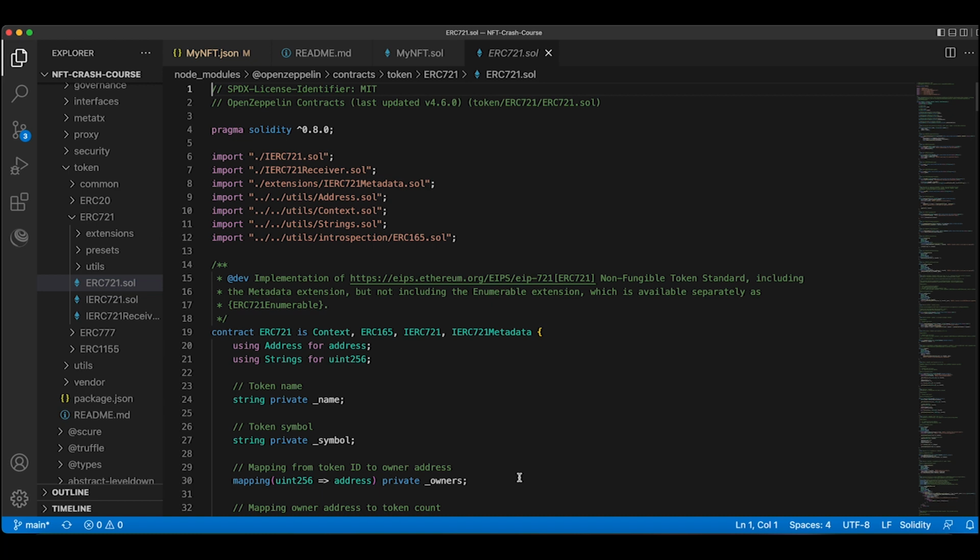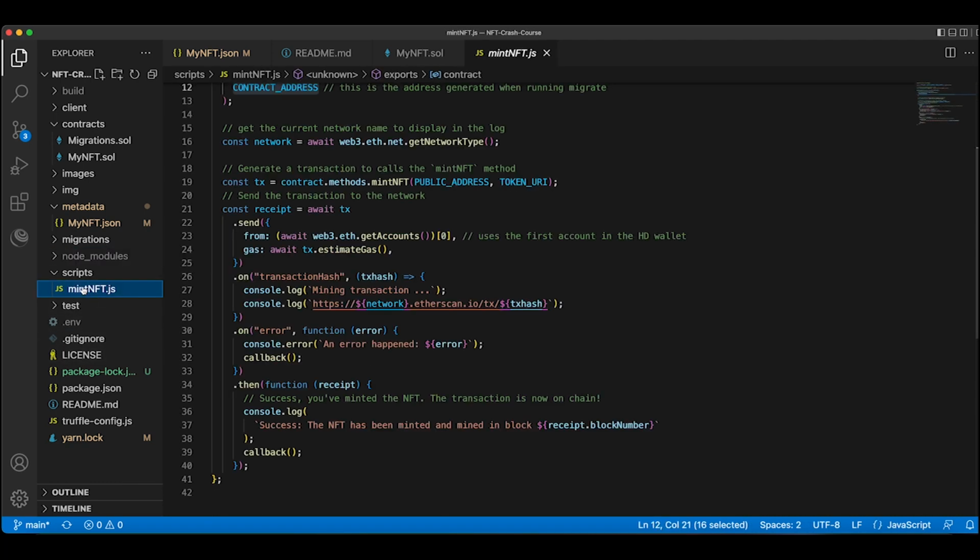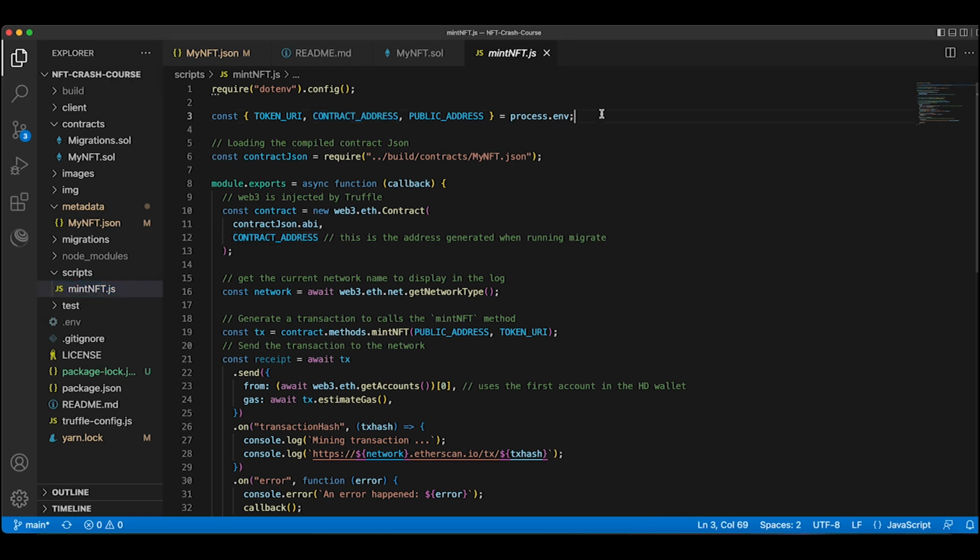Now let's check out the script we are using to mint an NFT. Let's open up the file mintnft.js in the folder scripts. We can see on line 3 that we import our config from our .env file.